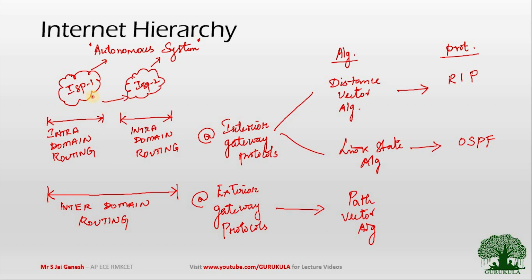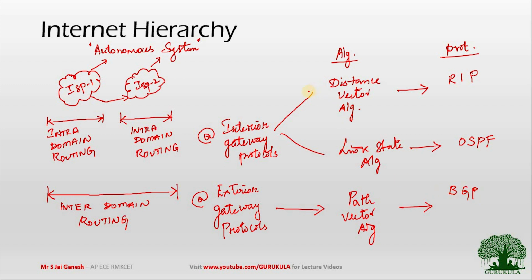If I have an algorithm, there must be a protocol associated with it, and the protocol we are going to discuss in association with the path vector algorithm is the Border Gateway Protocol. We call it BGP.